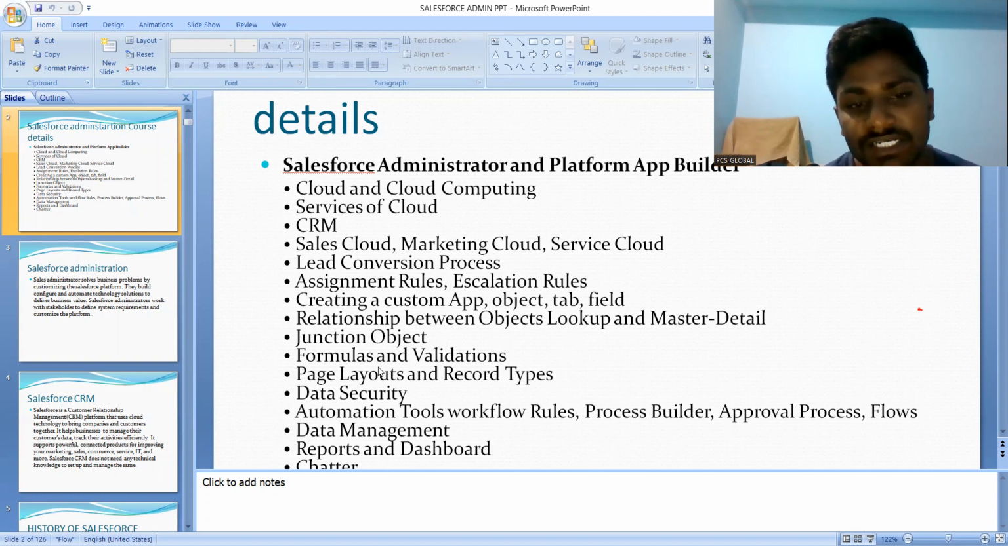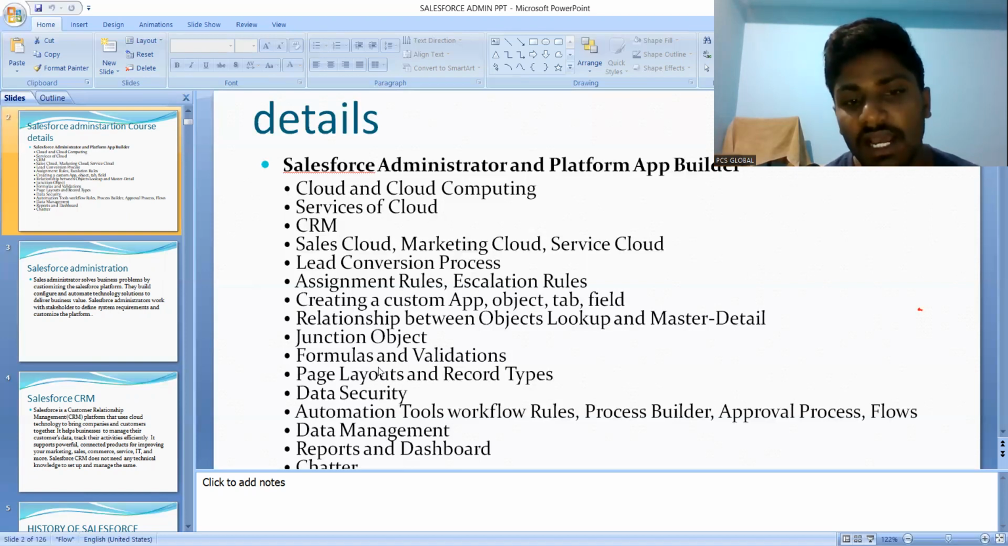And here, data security will be the more important thing in Salesforce. Here we are making the permission sets, the record types, field level security and object level security. These are all the types we are making in data security.